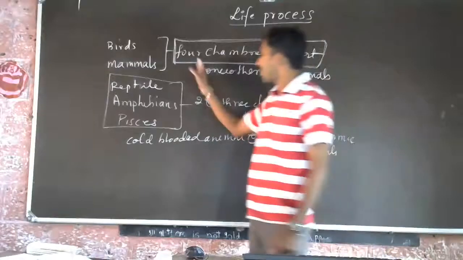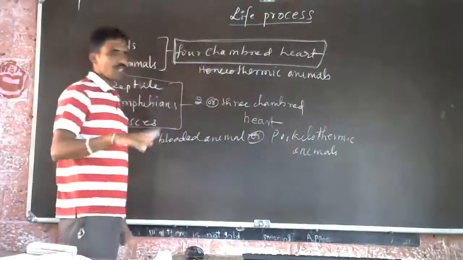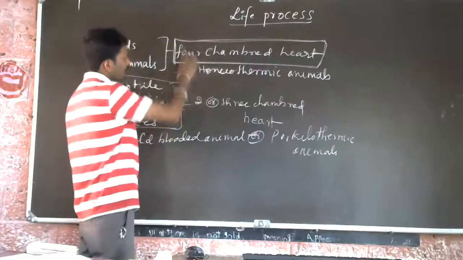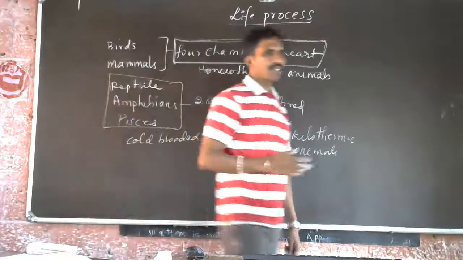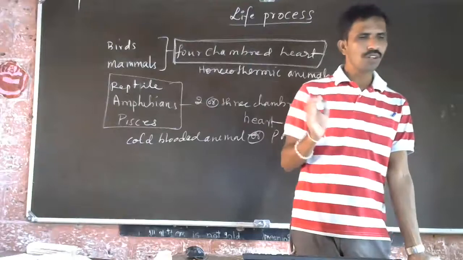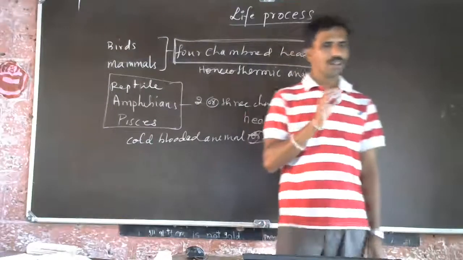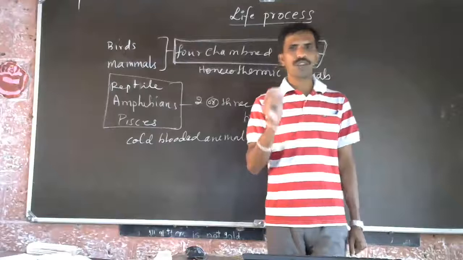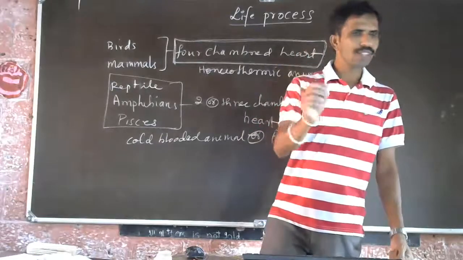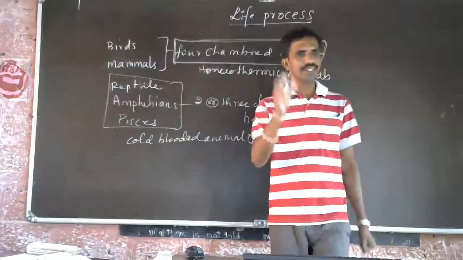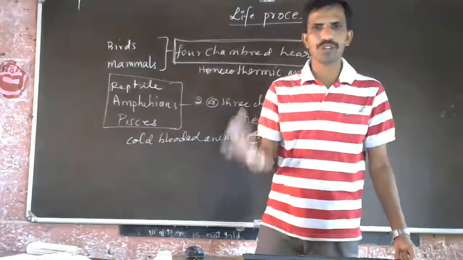So it is related to the heart. Whatever I told now, you already know it. Last year we have learned it. So both refer to the chambers of the heart. In a four-chambered heart, you know that the oxygenated blood and deoxygenated blood will flow separately to the tissues and for the purification. When it flows separately, what happens? The efficiency of the oxygen to the cells or the tissues increases. When the efficiency of the oxygen increases, more energy is produced.